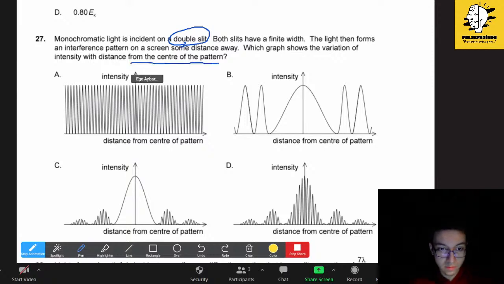So let's take a look at this and let's pull up the equation about this question. I'm checking the equation. Wait a second, please. Yes, it is in 4.